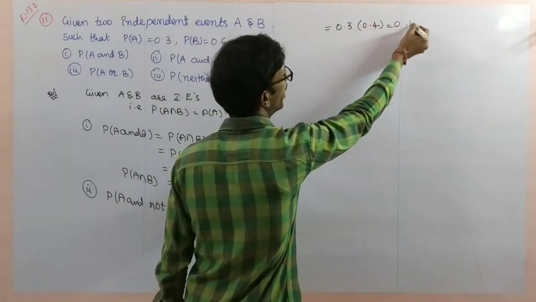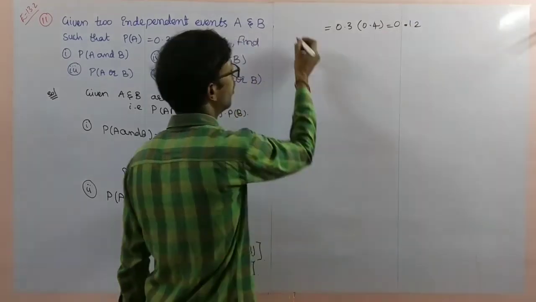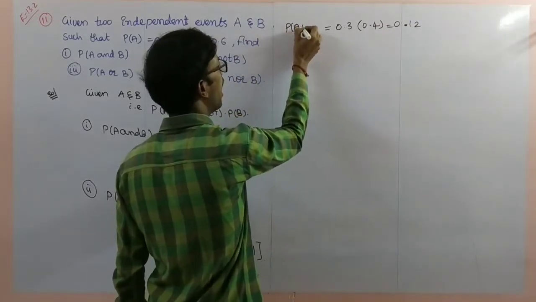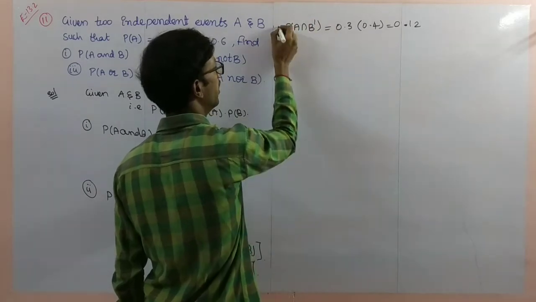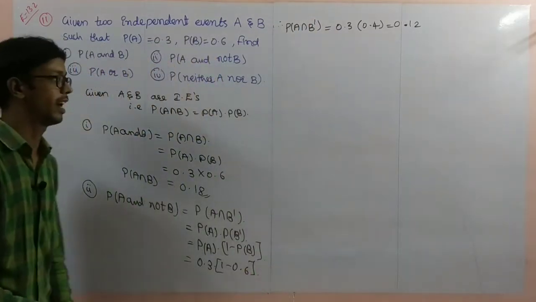That is 0.12. Probability of A and B complement is 0.12. So that is the second problem.